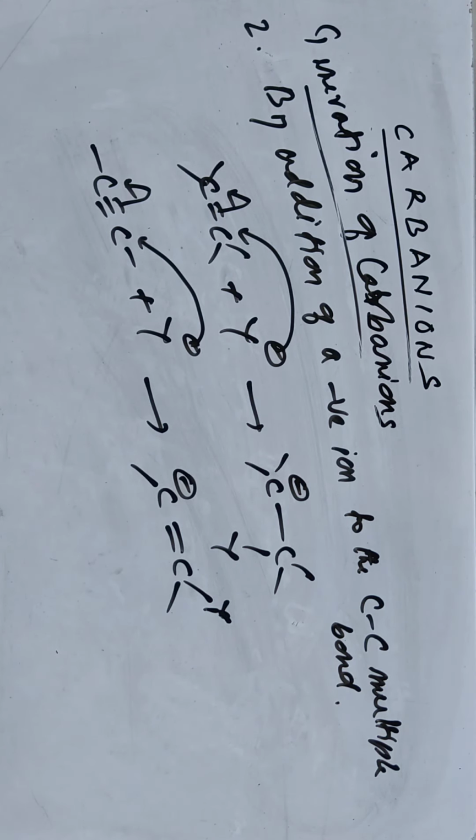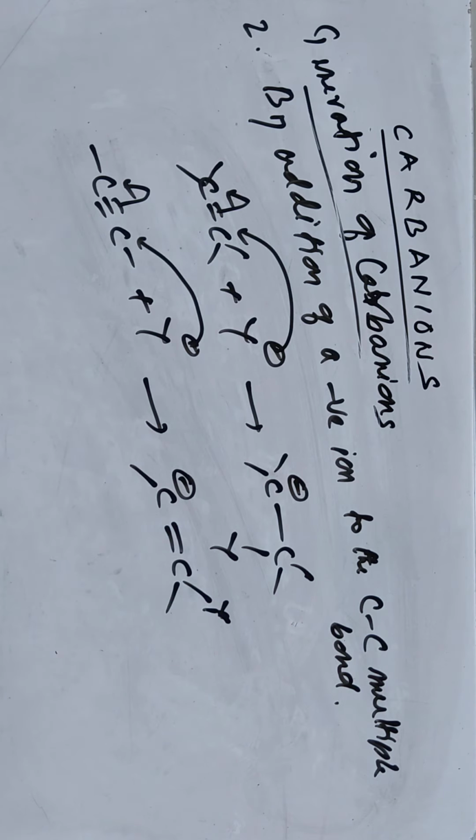So I'm repeating again. Carbanions can be generated by two methods. First one is by heterolytic fission, that is by bond cleavage between the carbon and hydrogen or some other atom, where the atom leaves without the bonding pair electrons.